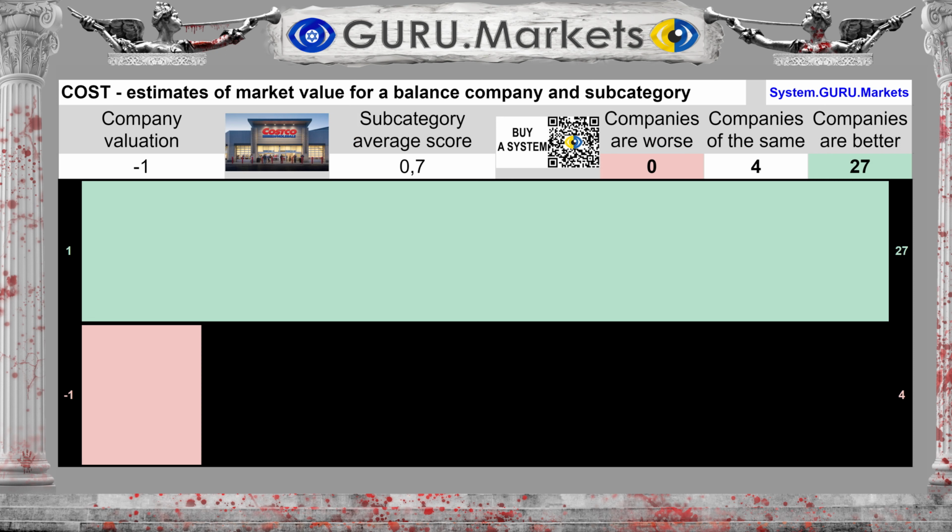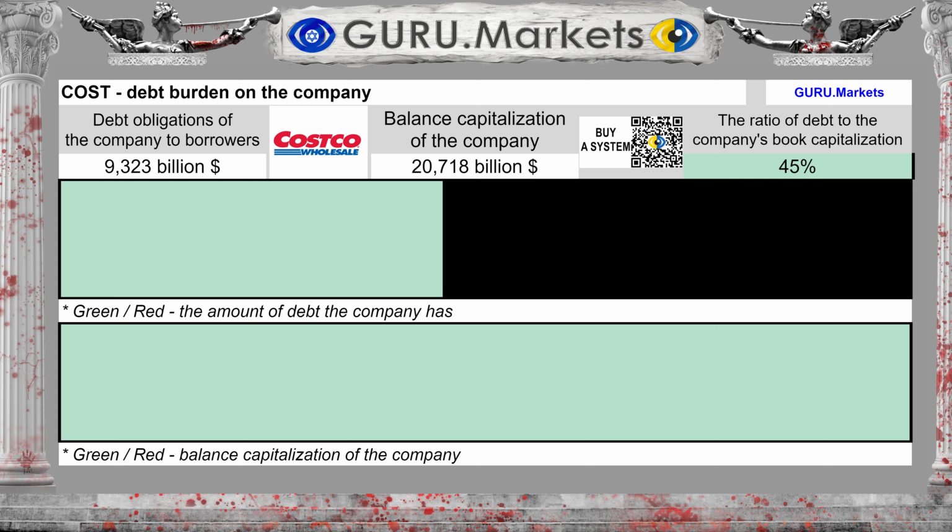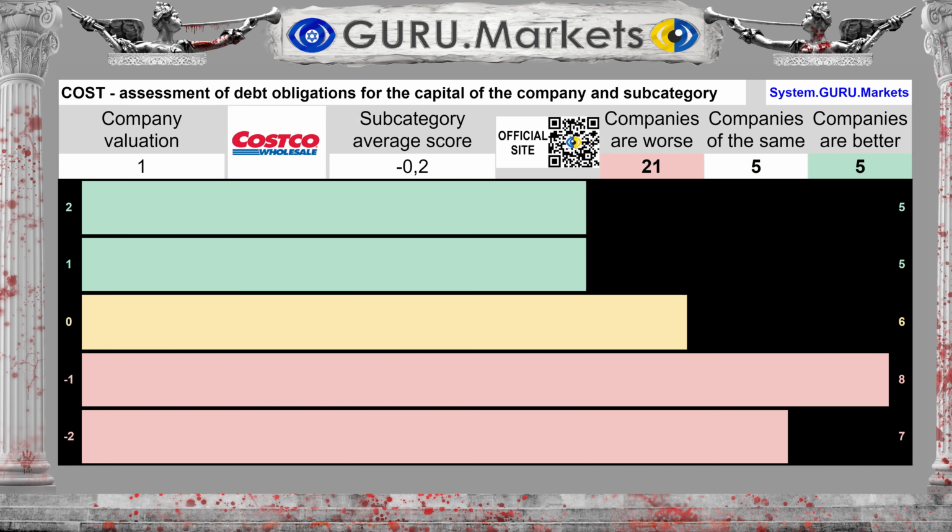Assessment of the company's share of the market and book value of the subcategory: bad, -1 point. The debt obligations of the organization under study amount to $9.323 billion. Debt to book value represents 45% of equity. Result on the company's debt level: good, 1 point.